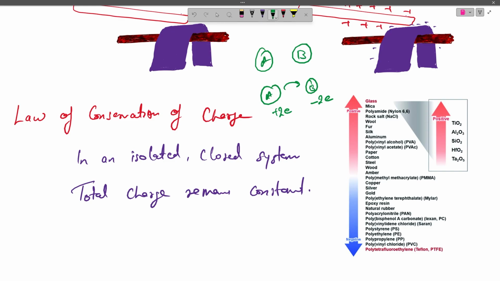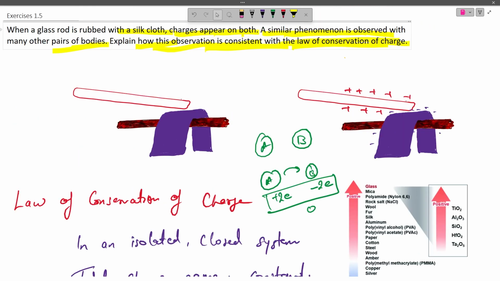So initially they both were neutral, and finally the total charge in this system is equal to 0. So this is what the law of conservation of charge says, that in an isolated and closed system, total charge remains constant. So initially we saw that the glass rod and the silk cloth are both neutral, and after rubbing, just like in this A and B body, we saw that glass becomes positively charged and the silk cloth becomes negatively charged.